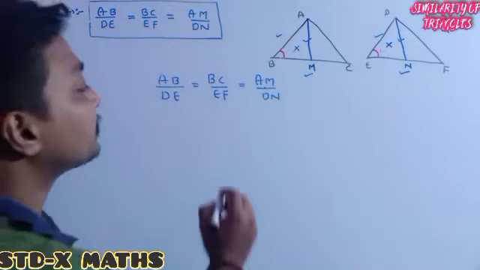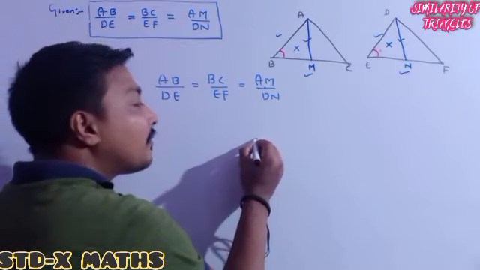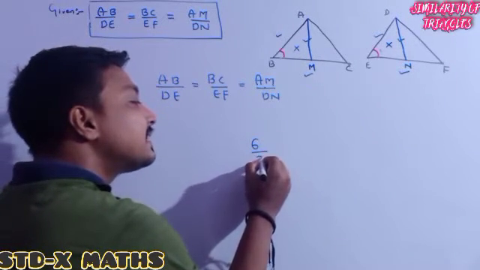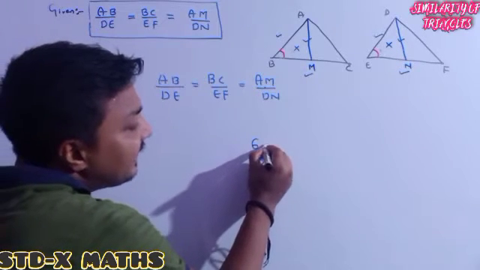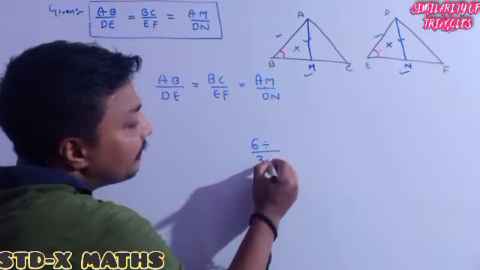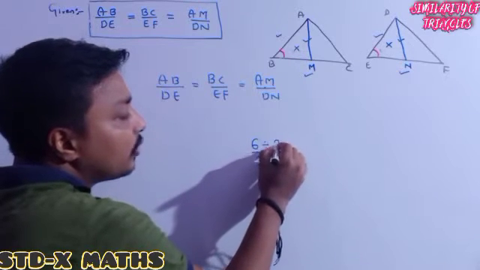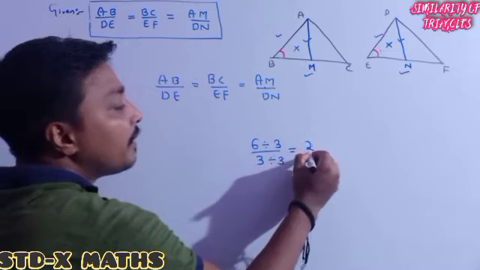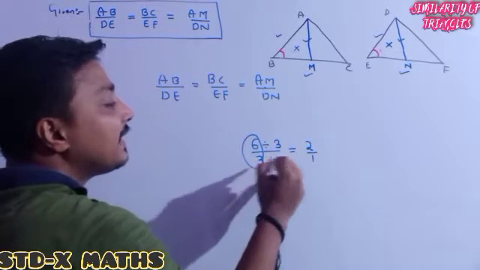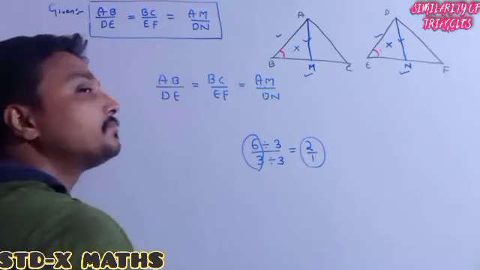See one thing. Suppose one of the fractions given is 6 divided by 3. Can I write 6 divided by 3 as the same whenever I divide both the numerator and denominator by 3? So it means 2 by 1. Is 6 by 3 the same as 2 by 1?